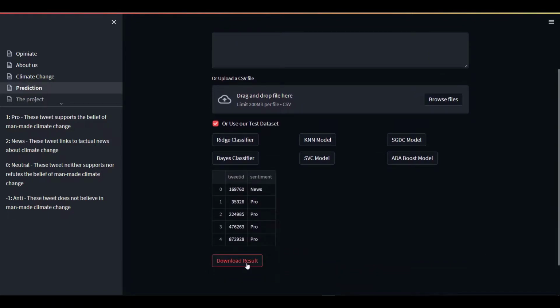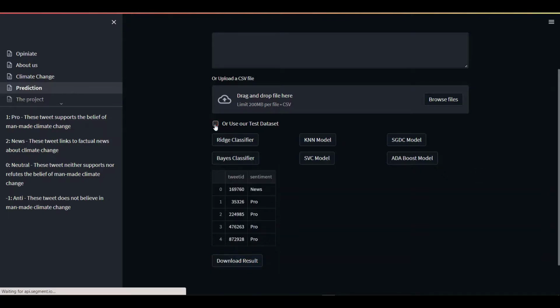So these results can be downloaded onto your local machine and given to a data analyst for analysis. You understand? So that's another amazing thing about Opiniate 1.0. You can download your results and take them for further analysis and further insights on the data.